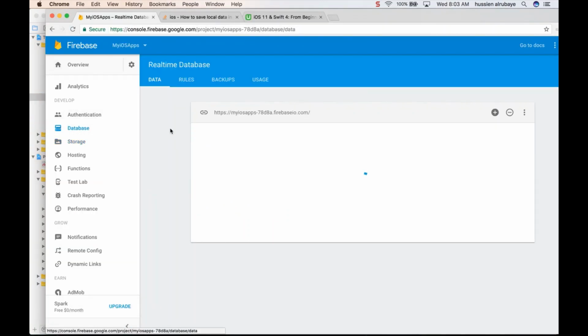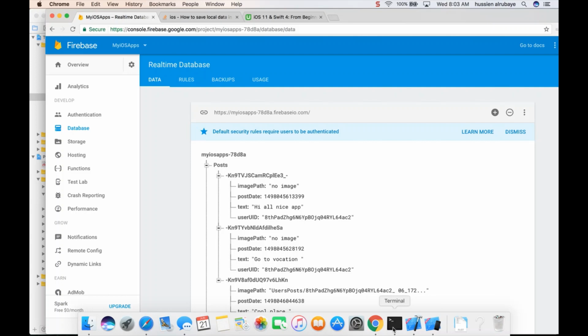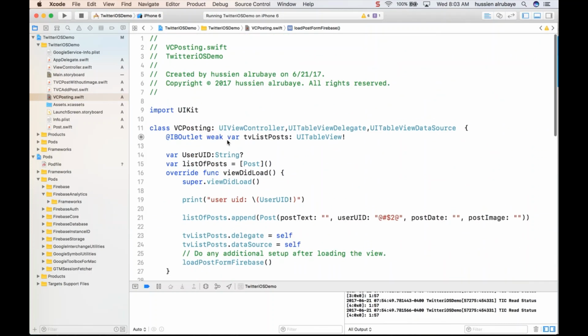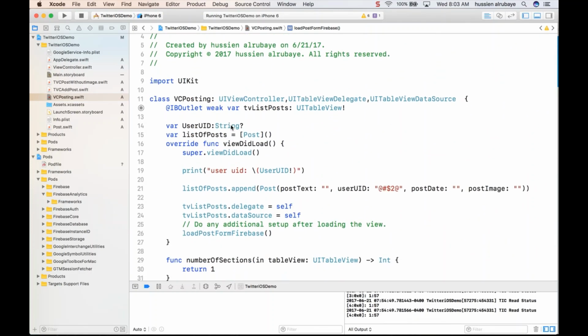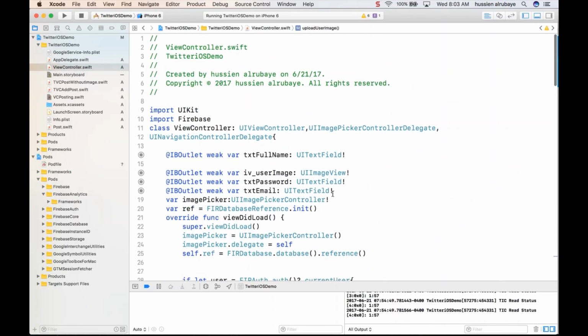If you look here at the database, you would see a node named post, and I could listen to all these nodes in the post. So to do that, I say okay, hopefully I have access to the post. I don't have. So what I will do, I do this. If you remember here, I did this one for the Firebase reference. Okay, just copy it